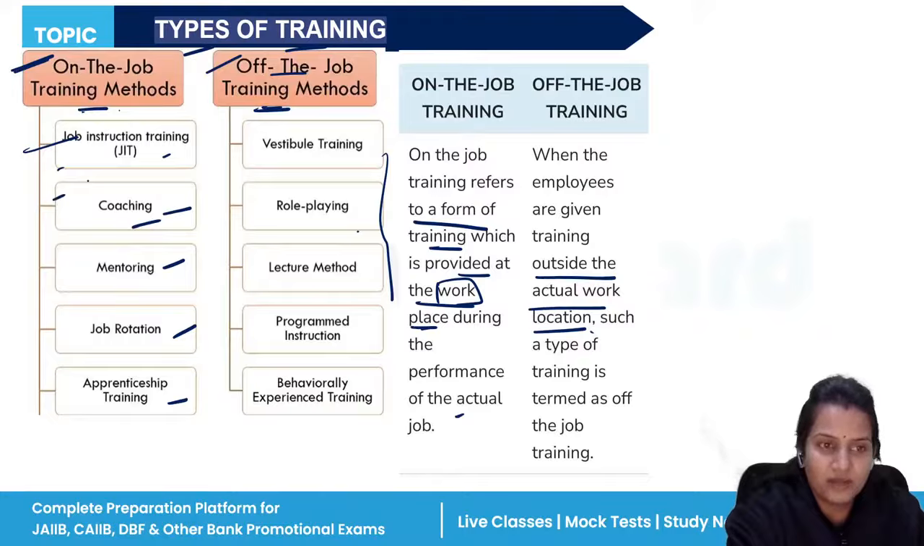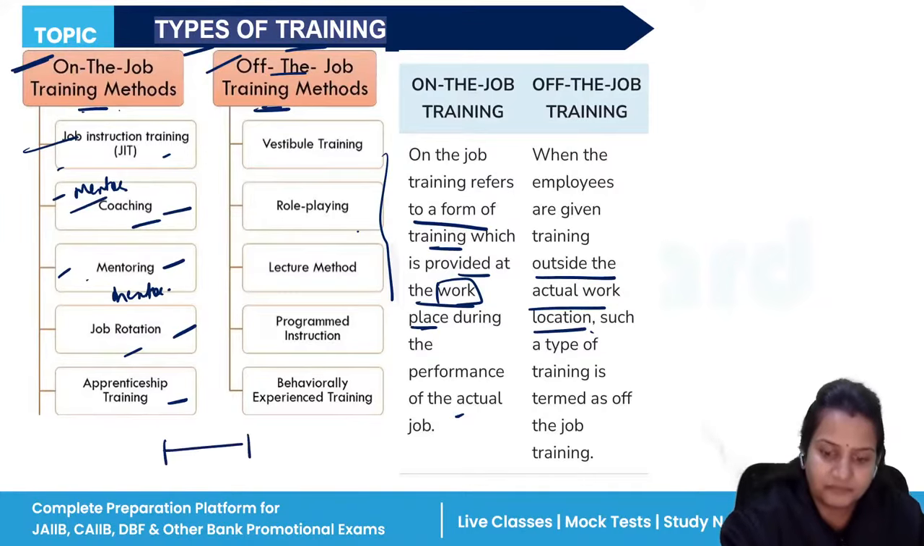Coaching is simply the same. The mentor will come, give you the instruction, and under their supervision, you have to perform. Mentoring means the same: the mentor will provide you all the guidance that this is how we perform the work, this is how you have to do the work. And after that, from the next day, you have to perform the work alone. That is mentoring. Job rotation means rotating a job from one place to another place.